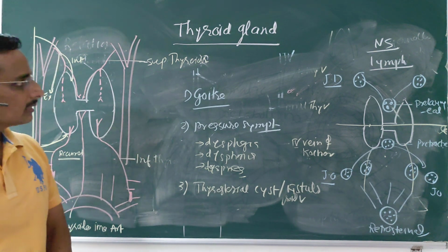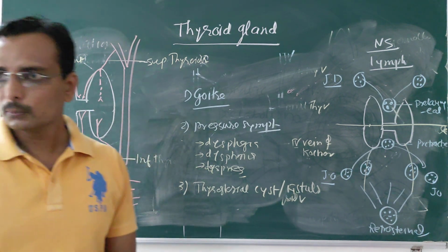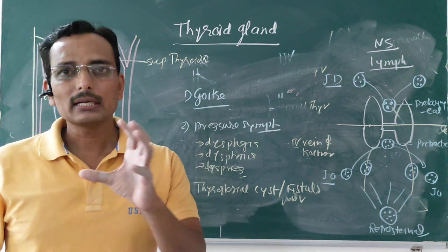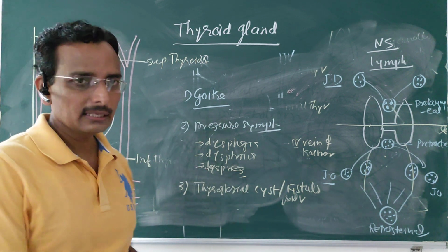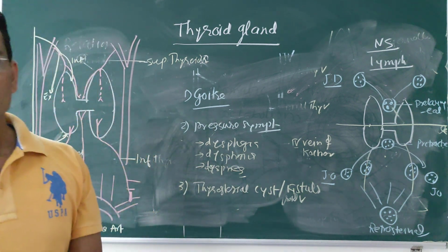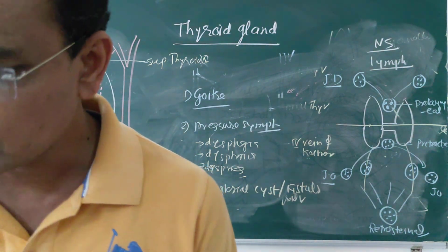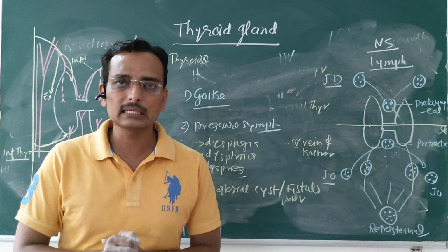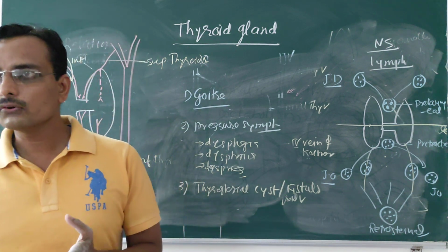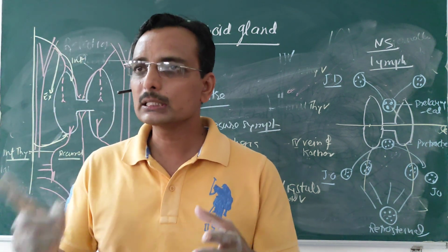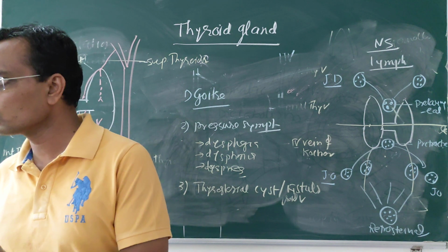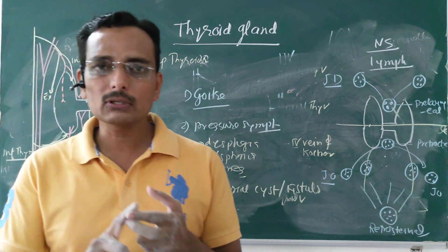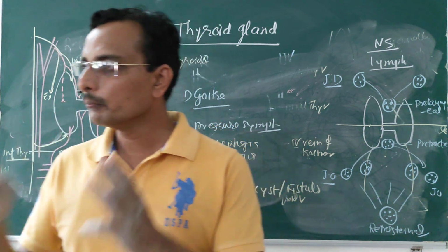I hope you understand the topic very well. Let us take some brief idea and revise in brief time. This thyroid gland is the largest endocrine gland. It is responsible for the secretion of the hormones T3, T4 and thyrocalcitonin, which are responsible for basal metabolic rate, development of the skeletal and nervous system, and calcium metabolism.